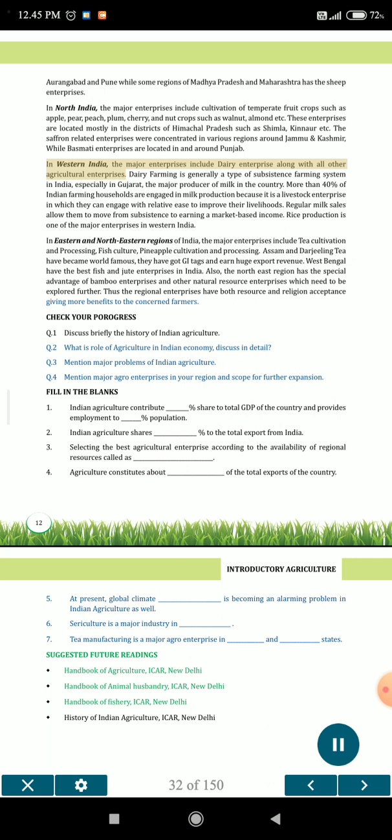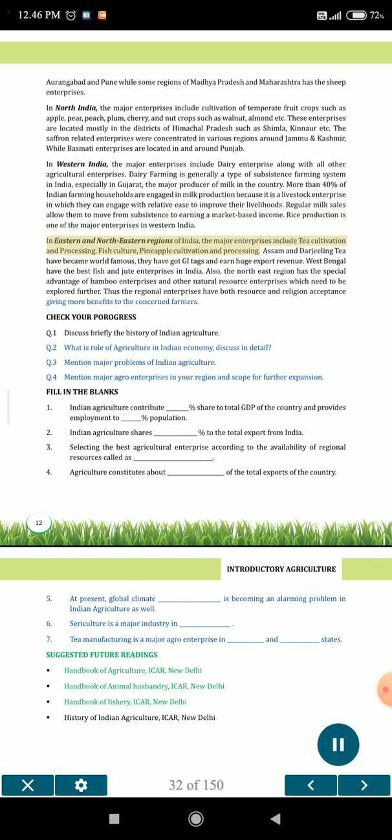In Western India, the major enterprises include dairy enterprise along with all other agricultural enterprises. Dairy farming is generally a type of subsistence farming system in India, especially in Gujarat, the major producer of milk in the country. More than 40% of Indian farming households are engaged in milk production because it is a livestock enterprise in which they can engage with relative ease to improve their livelihoods. Regular milk sales allow them to move from subsistence to earning a market-based income. Rice production is one of the major enterprises in Western India.